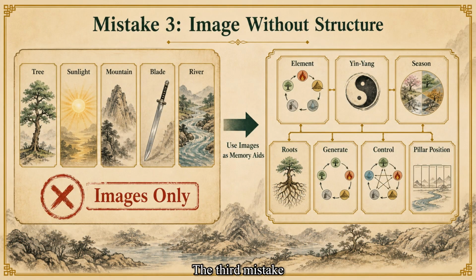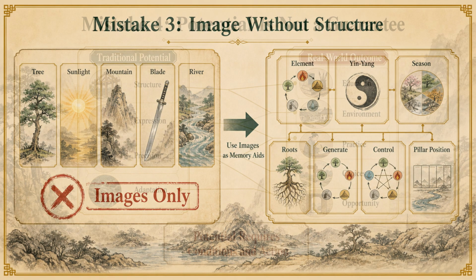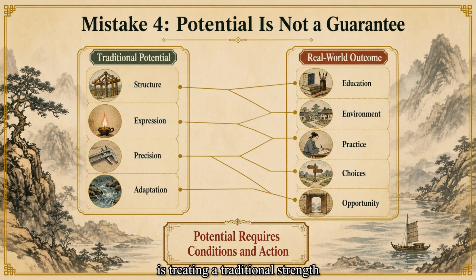The third mistake is remembering only the imagery, sun, mountain, blade, or river, while ignoring the actual elemental relationships. The fourth mistake is treating a traditional strength as a guaranteed real-world outcome.